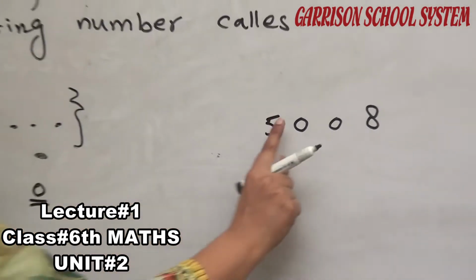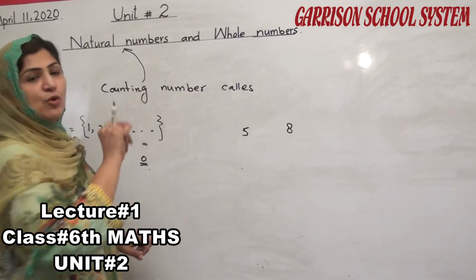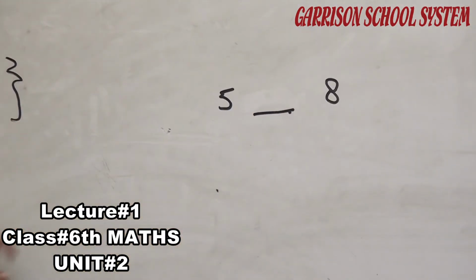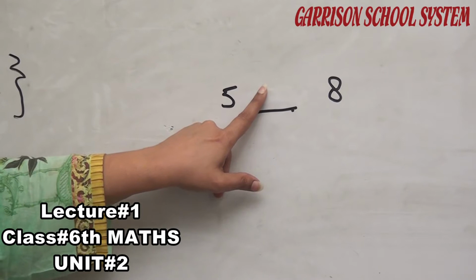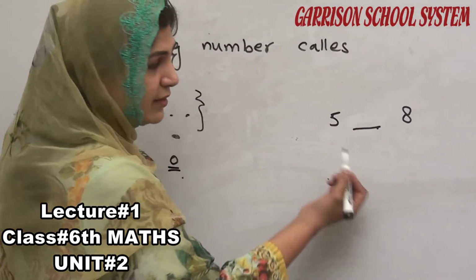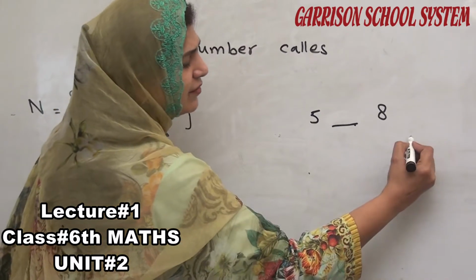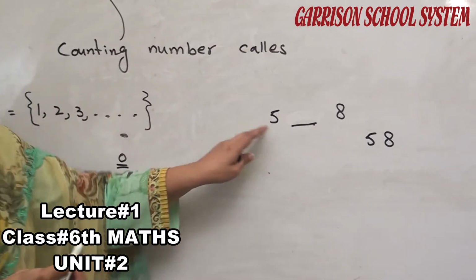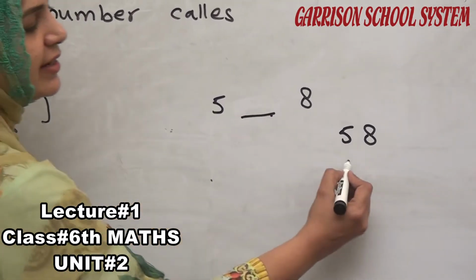But if there were no zeros here, there would be a space, and this space can cause a problem. For example, how can we read this? Can we read it as 58? We can read it in this way.